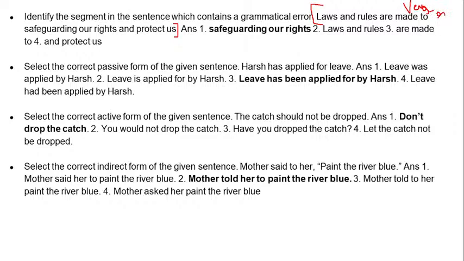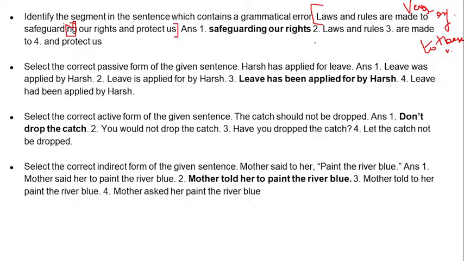This is related to infinitives, where you have to plus the base verb. So laws and rules are made to safeguarding our rights and protect us, but this is not the base form. So what is the base form? Safeguard. Okay, this is the base form. Laws and rules are made to safeguard our rights and protect us.